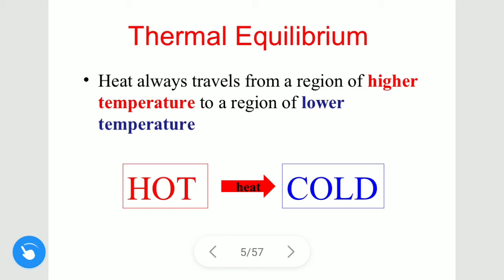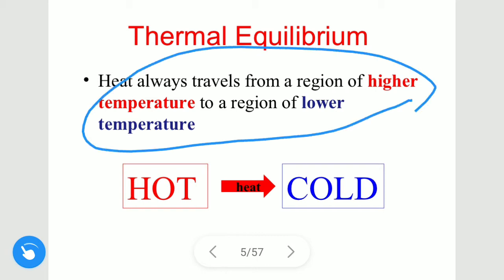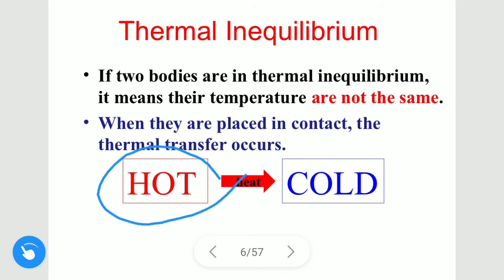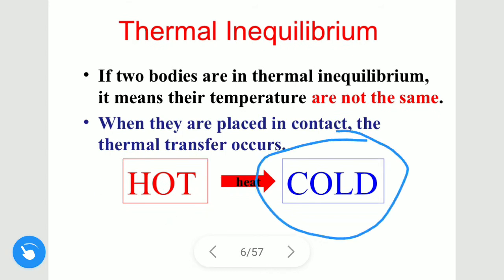This we have already discussed: heat always travels from the higher temperature region to the lower temperature region. Thermal non-equilibrium means the temperatures of the two bodies in contact are not the same, and so heat transfer occurs.